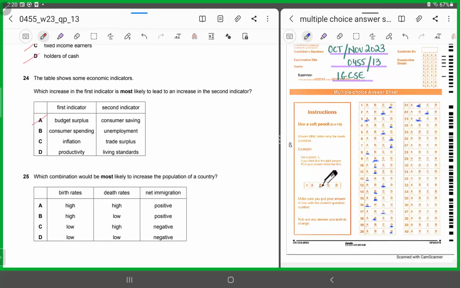Now B says consumer spending is increasing, that is why unemployment is increasing. No, if consumer spending is increasing, the unemployment level should have been falling. Why? Because a rise in consumer spending would stimulate aggregate demand. And when aggregate demand increases, what happens? The employment level rises, because the production level rises, right? So you can eliminate B. C says if the inflation level is increasing, the trade surplus is increasing. Not necessarily. If the inflation level is increasing, it would be a deficit.